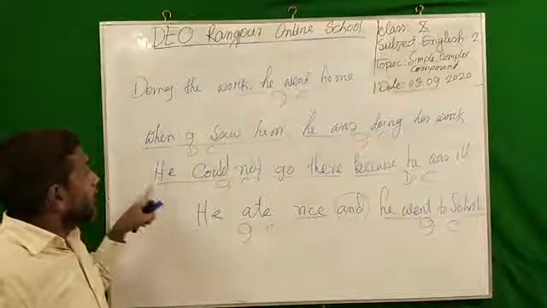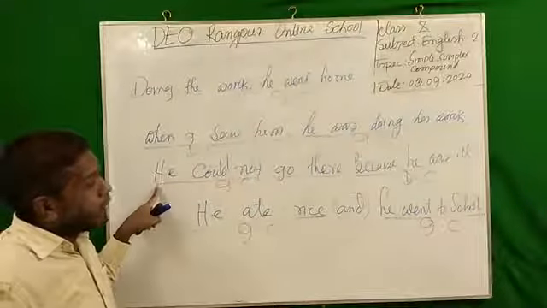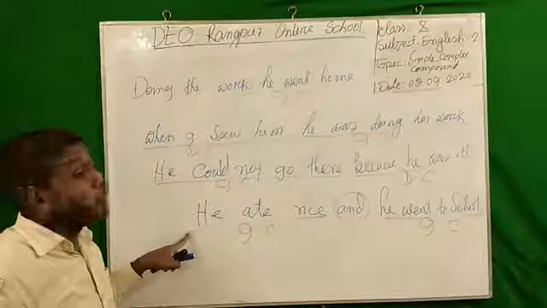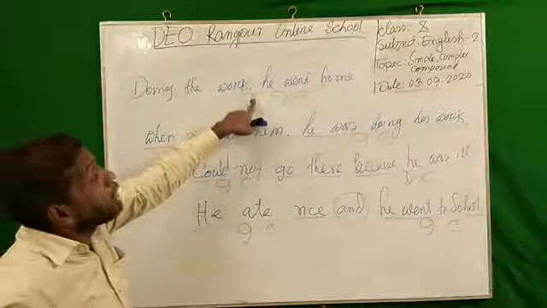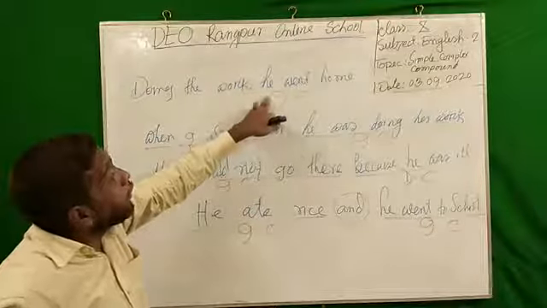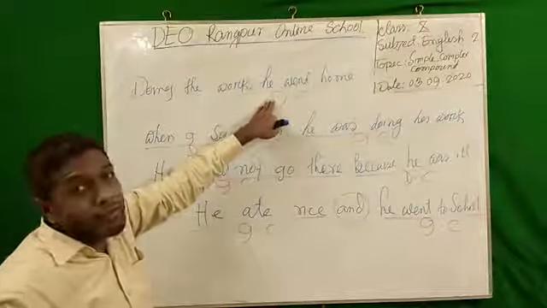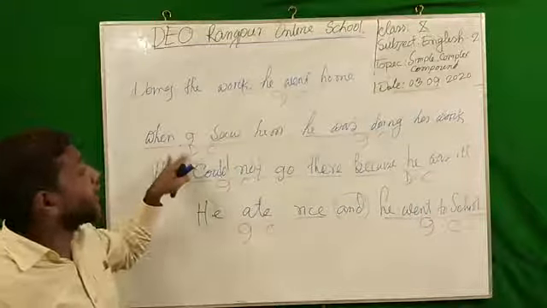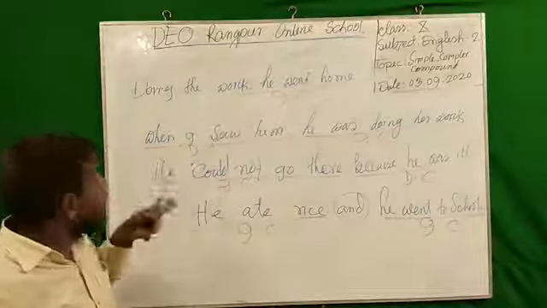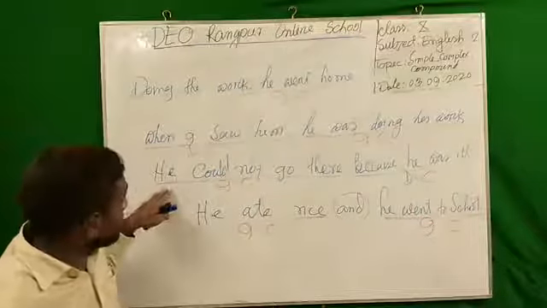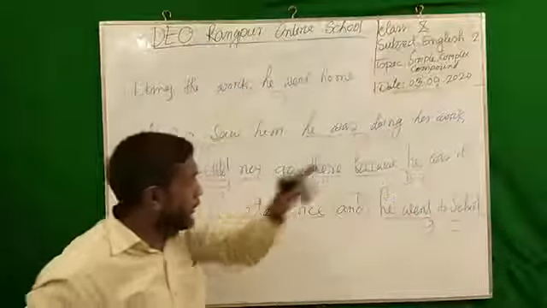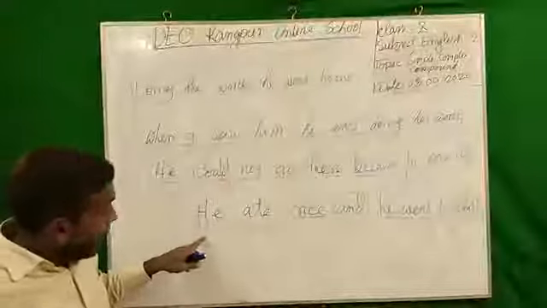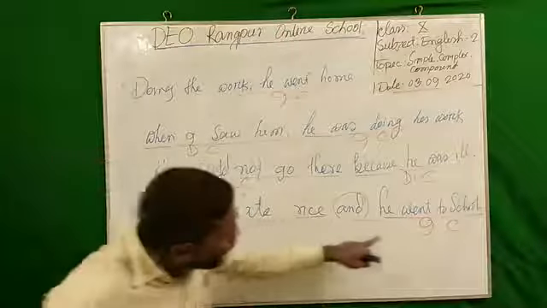In this sentence there are two clauses, here there are also two clauses, but here there is only one clause. This is one independent clause, and in these sentences there are two clauses, one dependent and one independent.